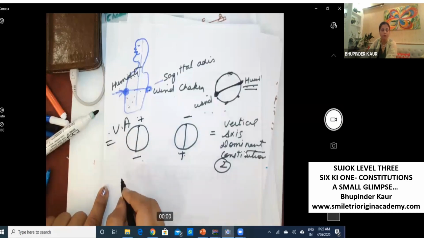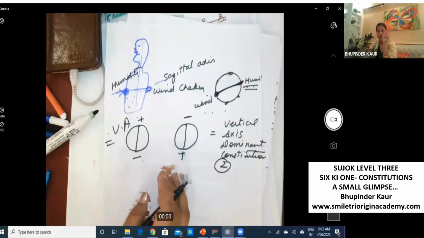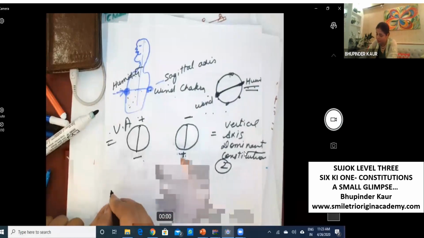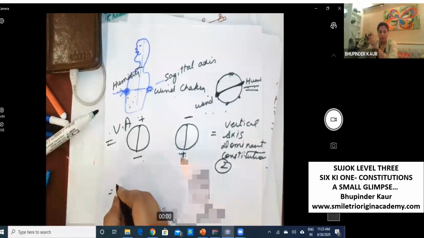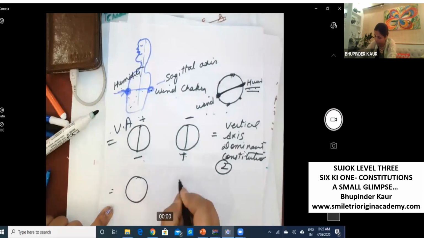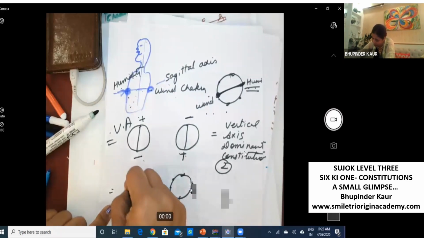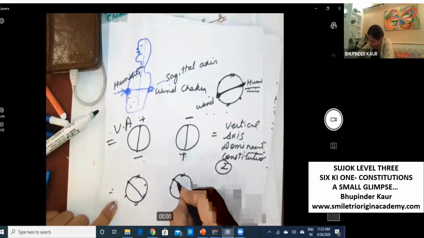As I told you, we have symmetrical constitution, 8 varieties. Then let's take frontal first. Frontal means heat and dryness.